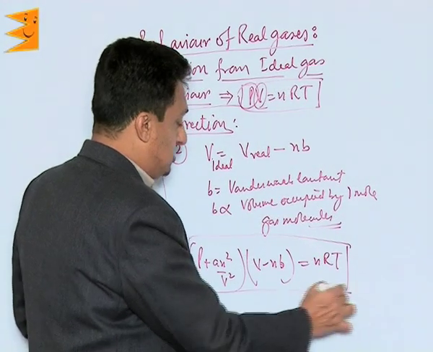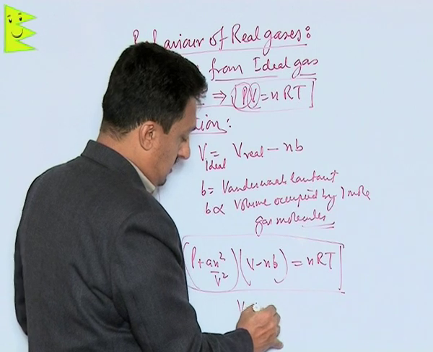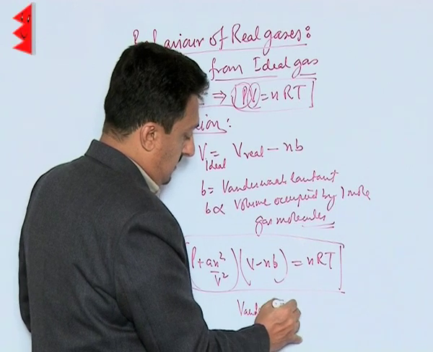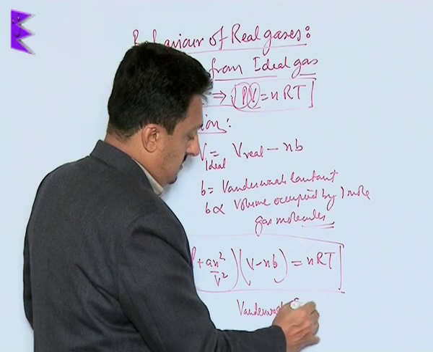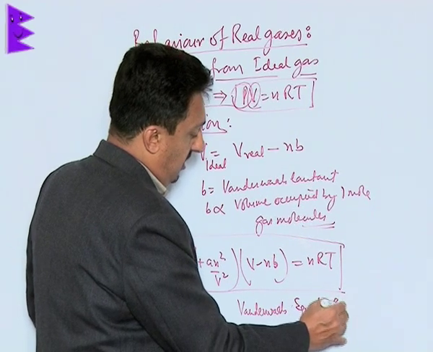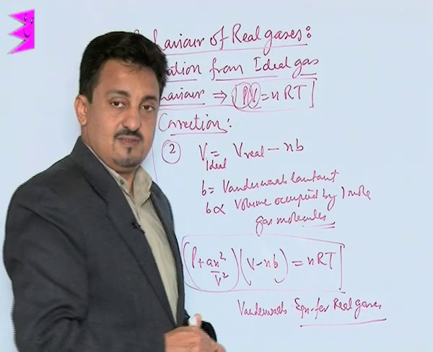This equation is called the van der Waals equation for real gases.